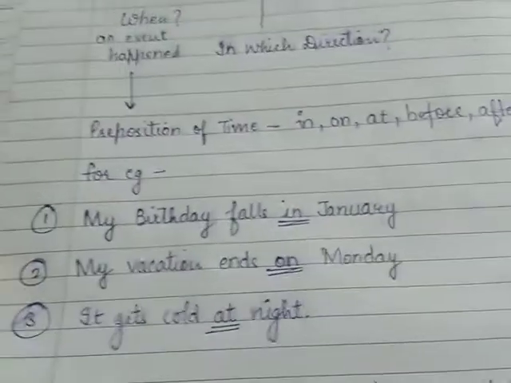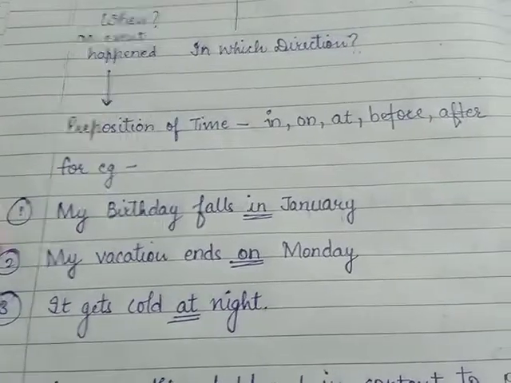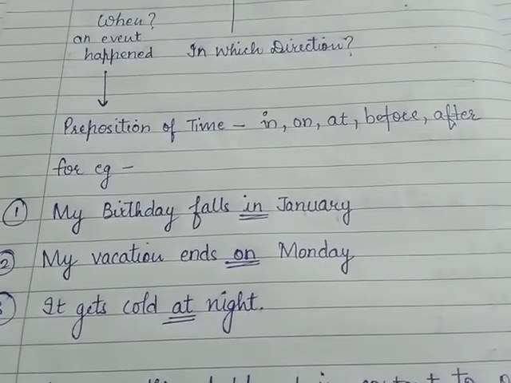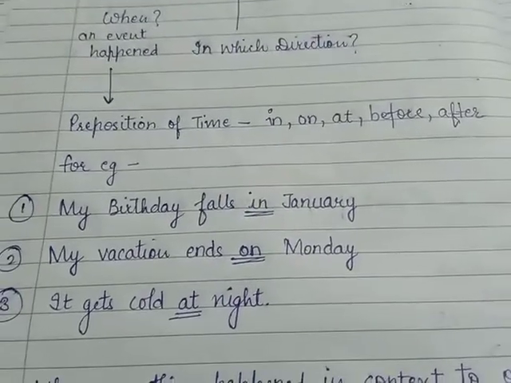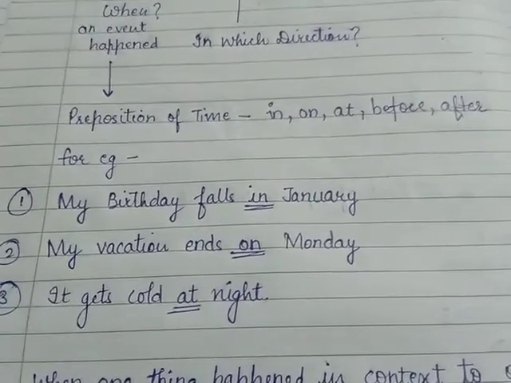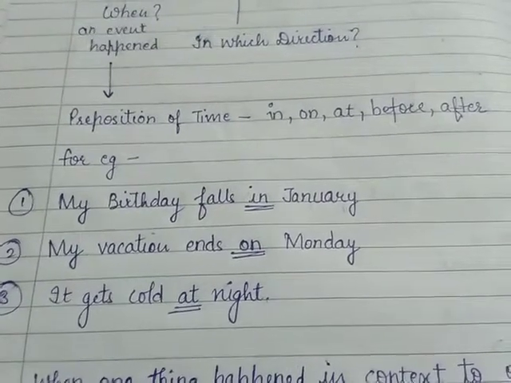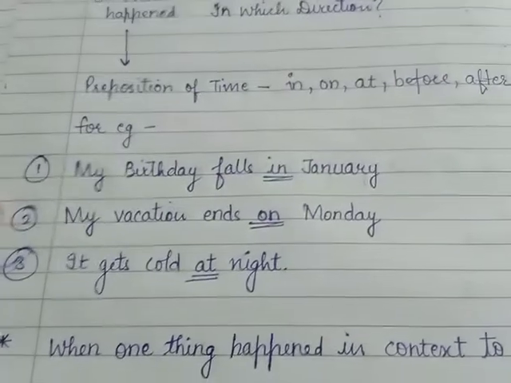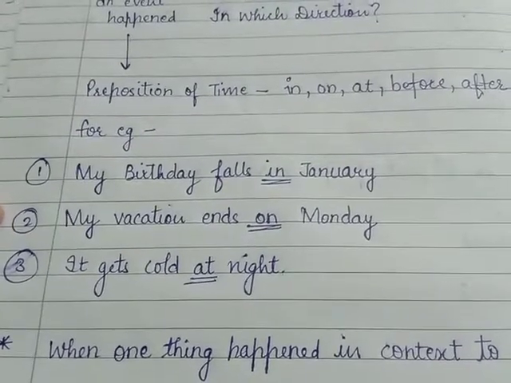For example, my birthday falls in January. When does your birthday fall? My birthday falls in January. My vacation ends on Monday. When does your vacation end? My vacation ends on Monday. It gets cold at night. When does it get cold? It gets cold at night.